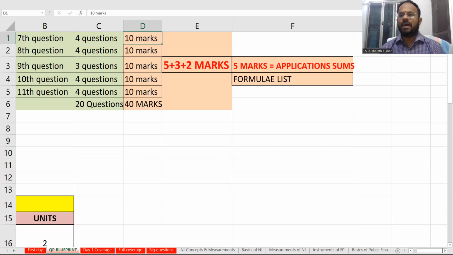Don't forget, you will have financial management also to cover, and you will have only a less amount of time. I would say maximum you can take some 45 minutes to cover this economics for finance examination, so that you will never have a problem in writing your financial management, because that will eat your time.